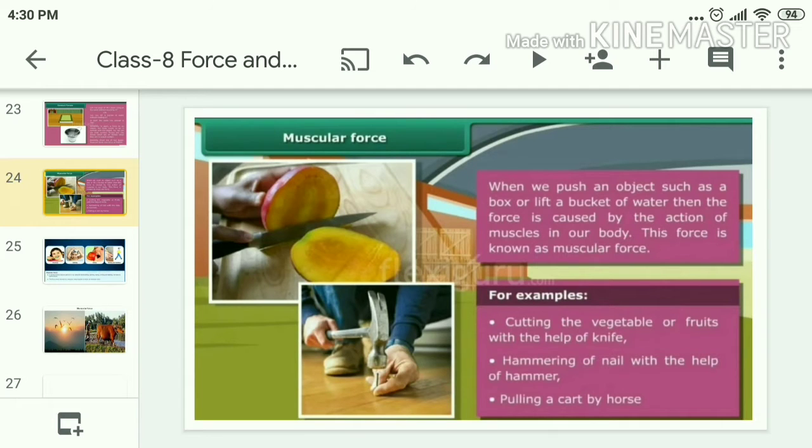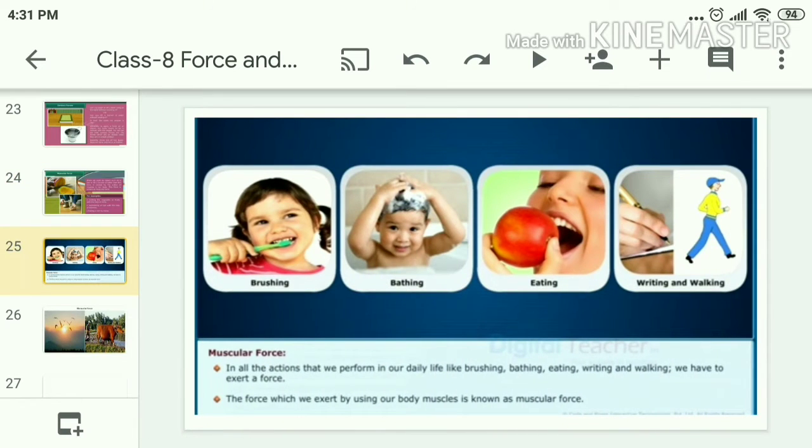So far we observed how a man utilizes his muscular force for lifting the weight. What are the other situations where you can observe the muscular force? Yes, that is cutting fruits or vegetables with the help of a knife, hammering a nail with the help of a hammer, and in all the actions that we perform in our daily life, like brushing, bathing, eating, writing, and walking, we have to exert a force.